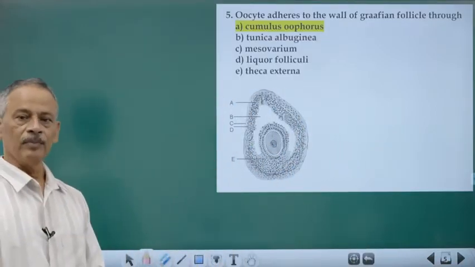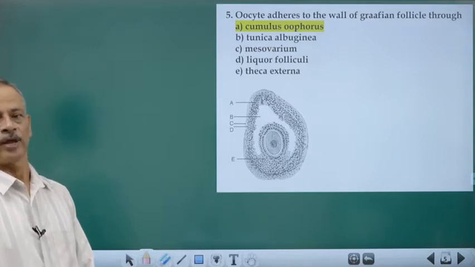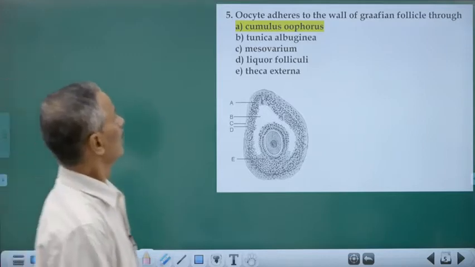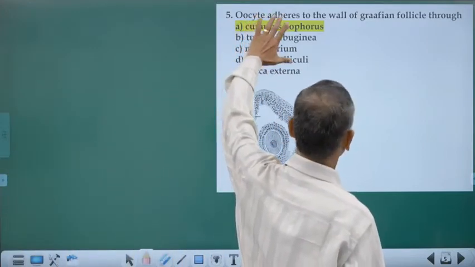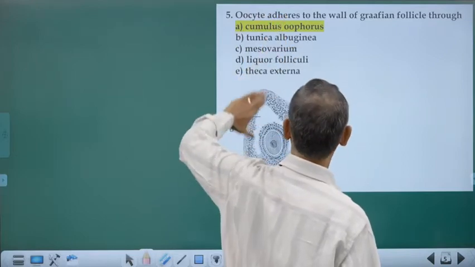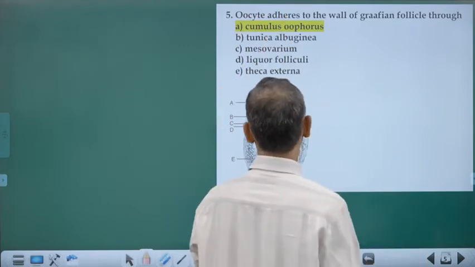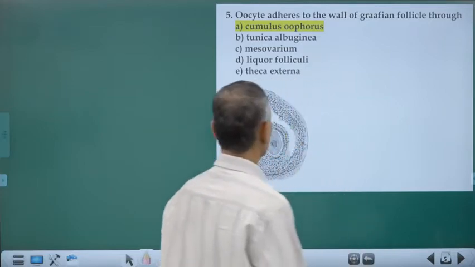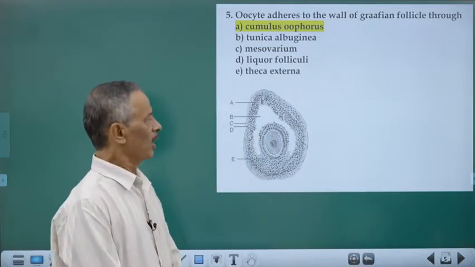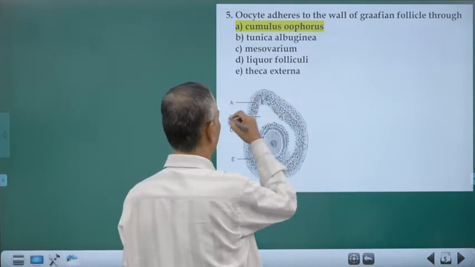This is a diagram which many of you may not have seen. When a question which is having a diagram is given, we have to first understand what it is. This is the developing ovum and there's a cavity called antrum.